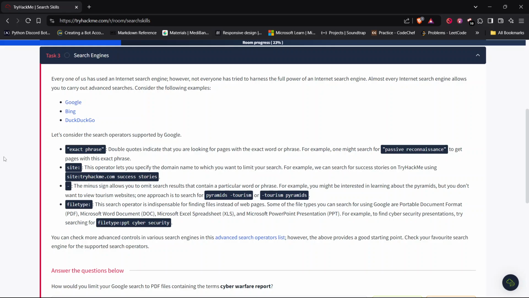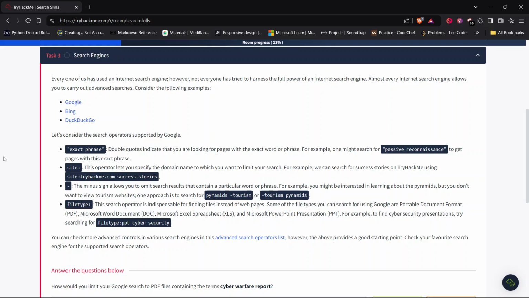Quotation, double quotation, exact phrase. Double quotes indicate that you are looking for pages with the exact word or phrase. For example, one might search for, under quotation, passive reconnaissance to get pages with this exact phrase.